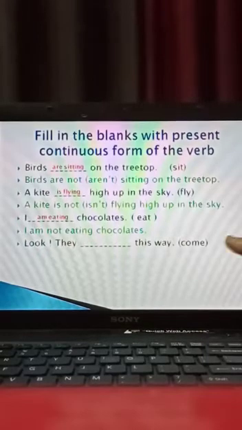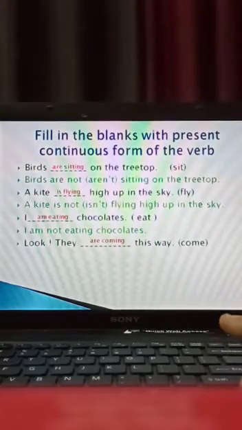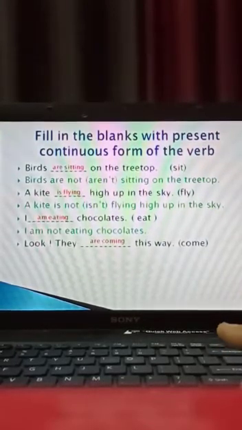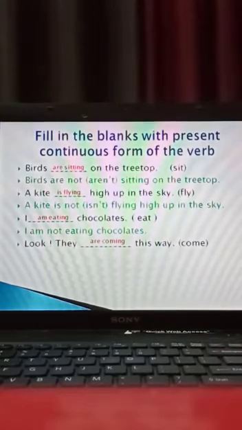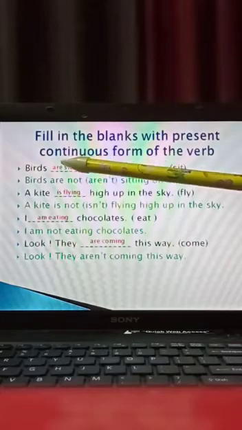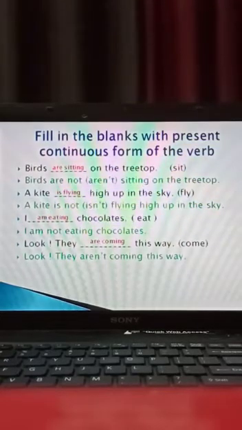Look, they dash this way. Look, they are coming this way. Whenever look is given, you are always supposed to write they are coming. You are using present continuous. Here you are not using past continuous tense. Children, mind it. What will be the negative form? Look, they aren't coming this way. Now see once again, you are using are with plural, is with singular, and with I you are writing I am. I hope you must have understood.